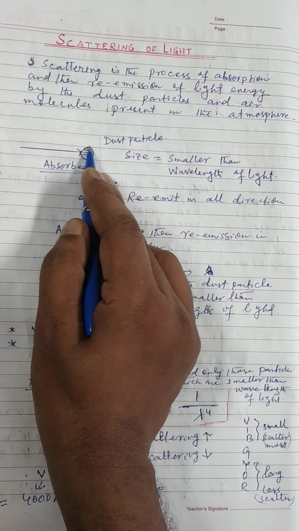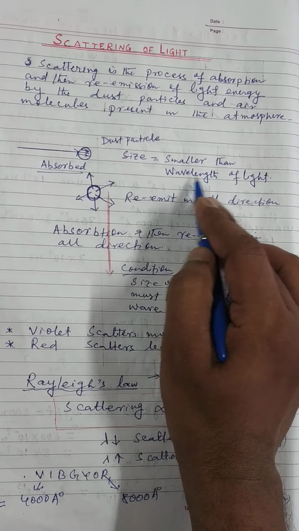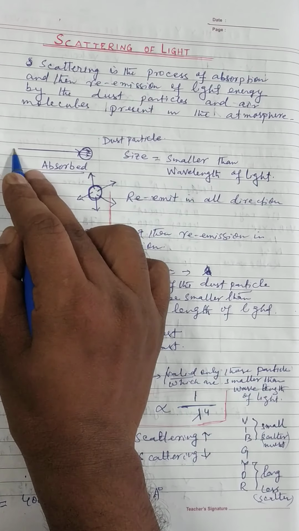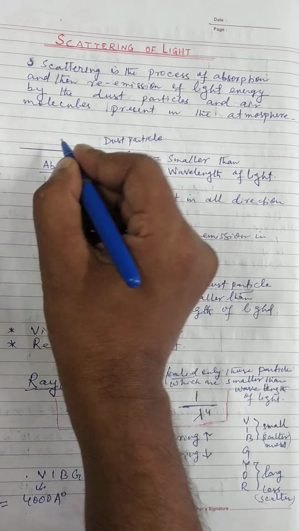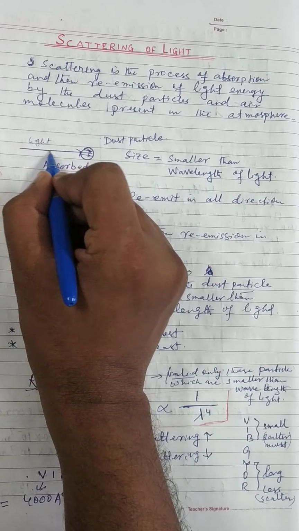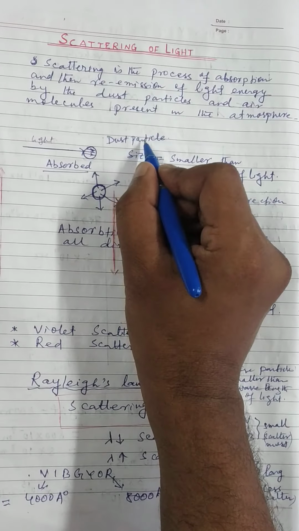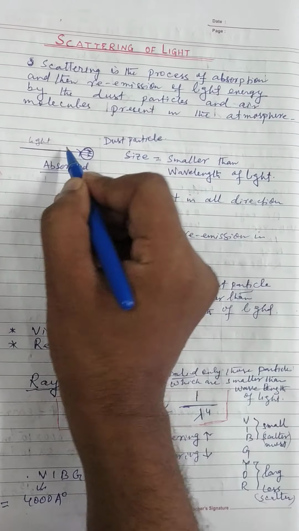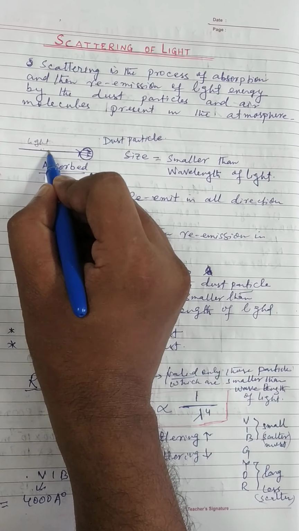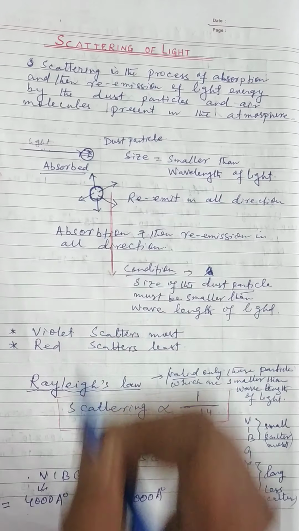But if the size of the dust particle is smaller than the wavelength of the light, then what happened? The light falls. These are the light rays. When they pass through the dust particle, and the size of the dust particle is smaller than the wavelength of the light, then what happened?